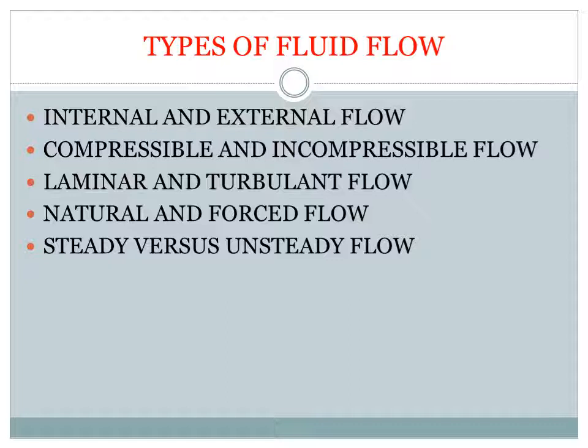And turbulent means there is no particular direction. The water or fluid will move rapidly in all directions in turbulent flow. These topics we will cover in detail in the second module of our course.